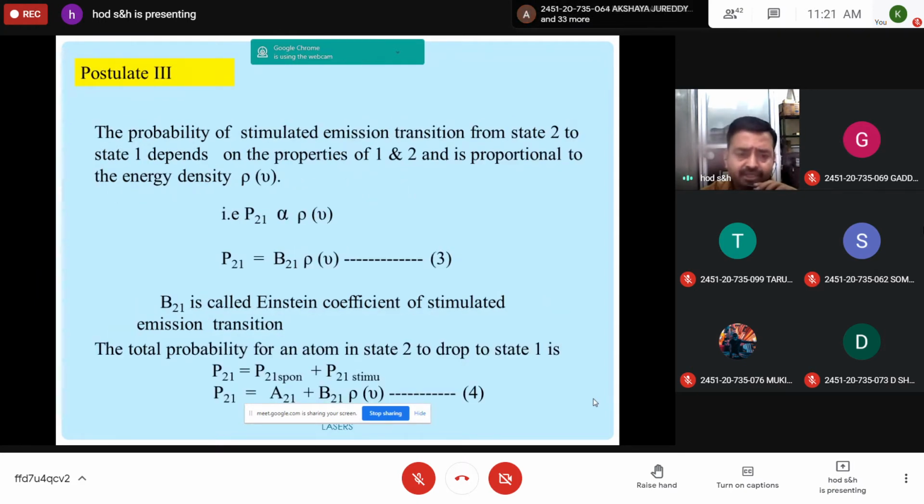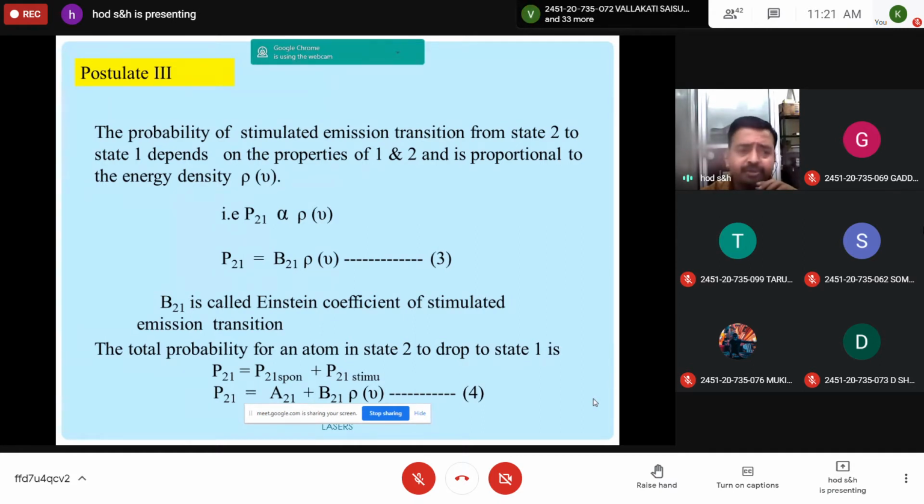So according to this, again the probability of stimulated emission, the transition from excited state to ground state, or state 2 to state 1, depends on properties of 1 and 2 and is proportional to energy density, because an external photon interacts with the excited atom so that the atom comes down, transfers from state 2 to state 1 by giving out another photon. So you can write P21 is proportional to rho nu, or P21 is equal to B21 rho nu, where B21 is the Einstein coefficient of stimulated emission transition.